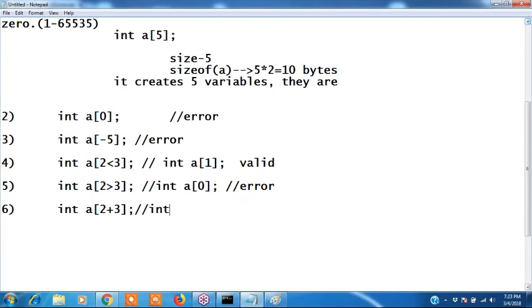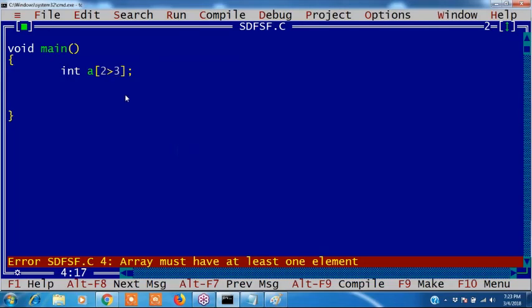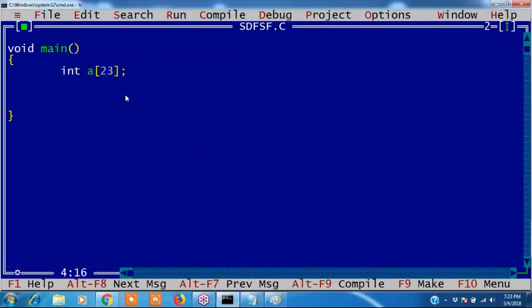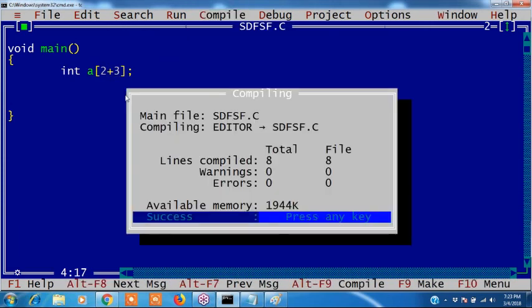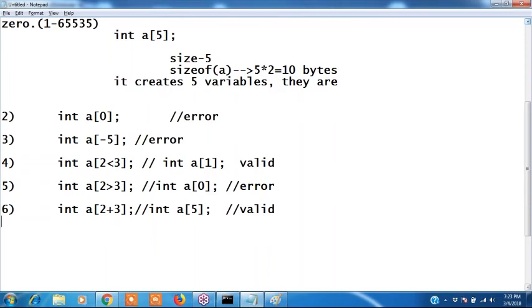It takes 2 plus 3 means it takes a of 5, right? A of 5 means this is valid. We can declare like this. If I write 2 plus 3, then it takes it as valid. There is no errors. Clear it is?